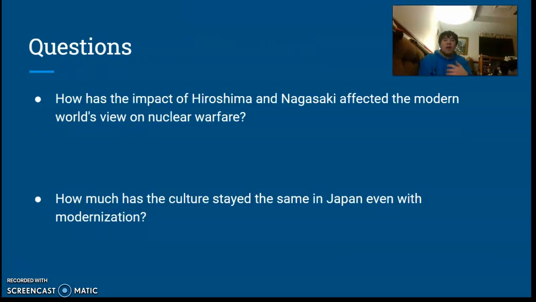So the question is, how has the impact of Hiroshima and Nagasaki affected the modern world view on nuclear warfare, as we can see now, especially with what's happening in Russia and Ukraine, and how much of the culture stayed in Japan the same, even with modernization?